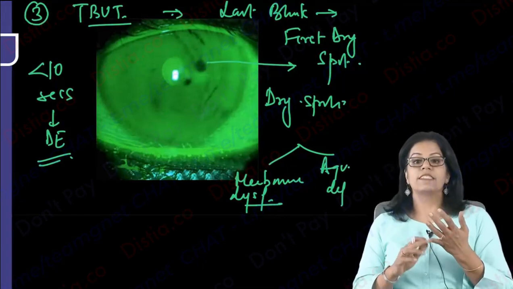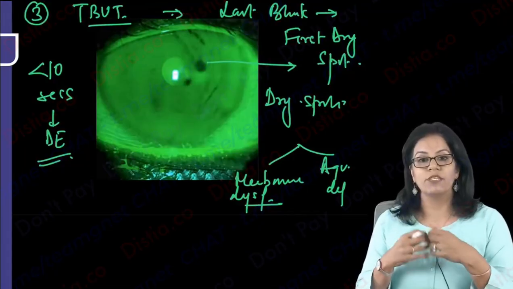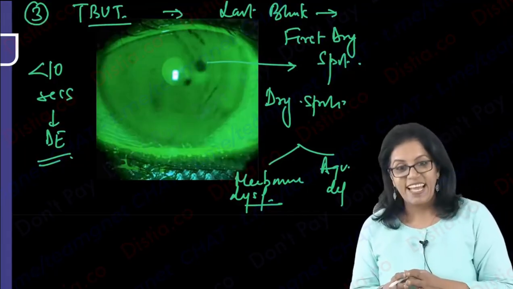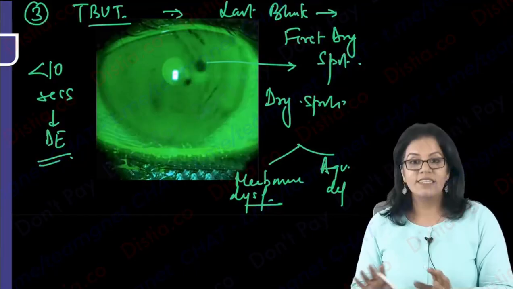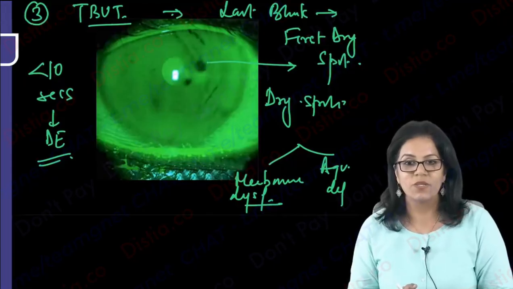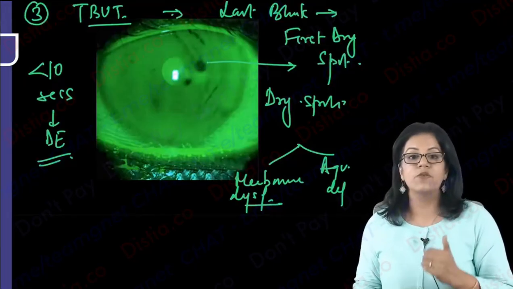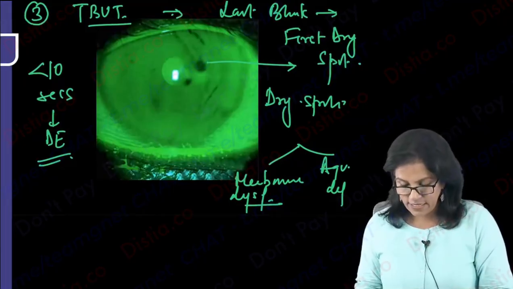When you talk about Schirmer's test and phenol red, these are mainly aqueous tests, that is, they are measuring the volume of the tear. And please remember, this is not a test for mucin deficiency. Some people generally answer like this, so that is wrong. Okay. What is the next test I can go for? I can go for staining. Rose Bengal staining.